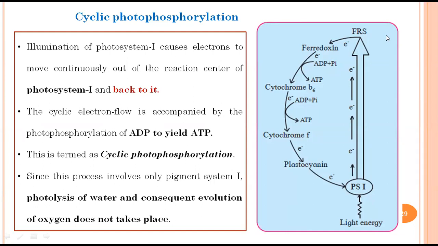ATP means adenosine triphosphate. Similarly, ADP is adenosine diphosphate, and PI is inorganic phosphate. So it is a stepwise reaction. Actually, in our body there is AMP, adenosine monophosphate. The AMP will take up one inorganic phosphate, that is PI, and it will form ADP. So what forms in the system now? ADP. Now this ADP will take one more inorganic phosphate, that is PI, and it will form ATP.